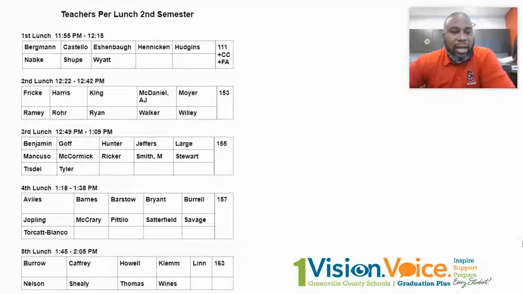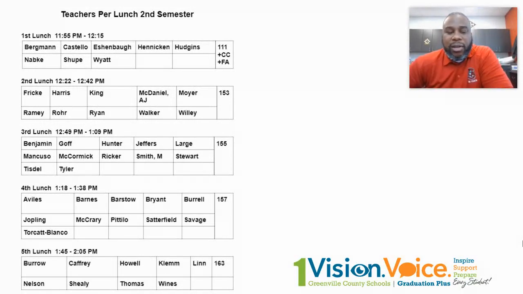This is the assignment of teacher classrooms for lunch. Lunch is always at our third block instructional period. And so students, you can see on this chart specifically what teachers have which lunch. You can look at your schedule, find your teacher's name, and that will tell you which lunch you will attend.